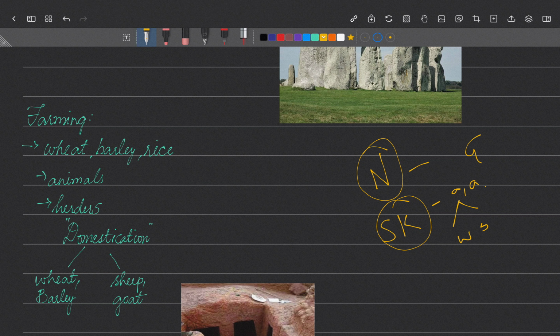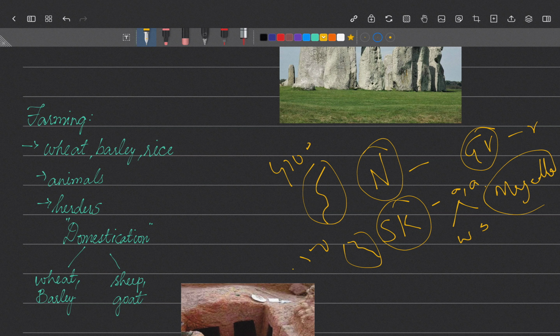Then in Garo Hills and Vindhya Hills, rice cultivation was started. On the banks of river Indus, 4700 years ago, cities were established. On the banks of river Ganga, 2500 years ago, cities were established. And what was the first biggest kingdom we had? Magadha, which is now present in Bihar.